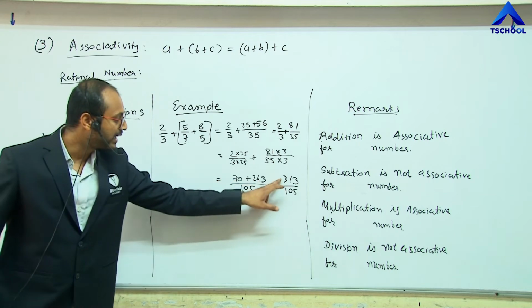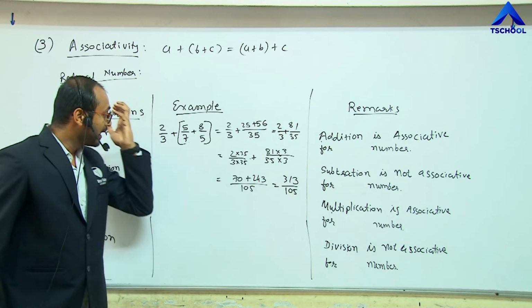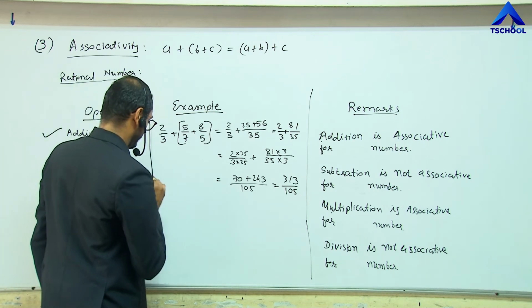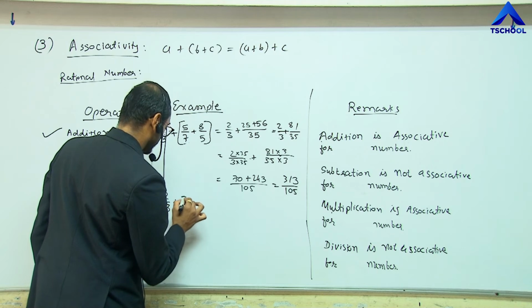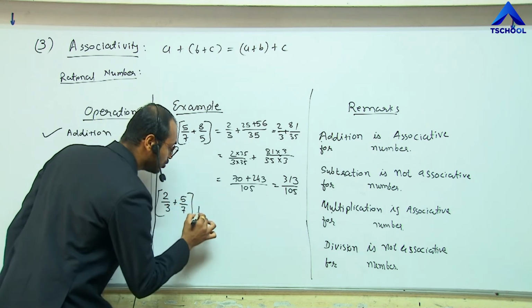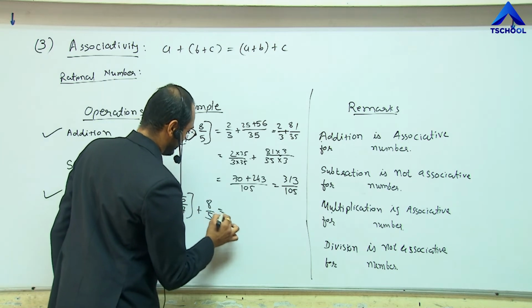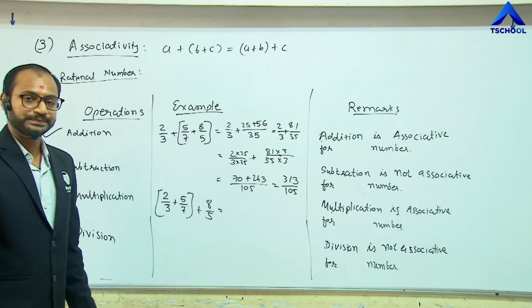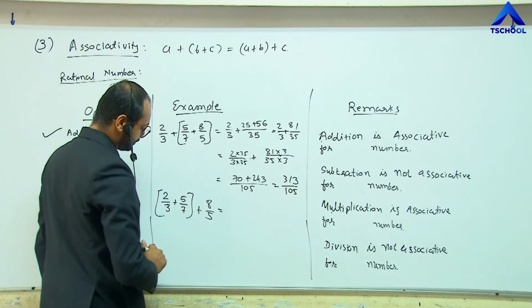Here the addition is 313 divided by 105. Now let me change the group of this addition, like 2 divided by 3 plus 5 divided by 7. Let me take these two as a group, and then we will add 8 by 5 to the result. So let me simplify these two first.